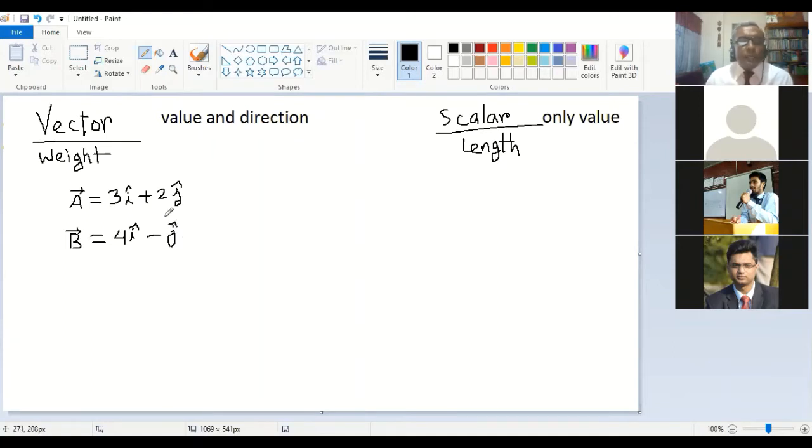If you draw the vector, then you can show some line, that is the vector, and there will be a direction, an arrow mark. If the vector is going upward, that is a different vector. If the vector is going downward, that is a different vector. And if the length of the vector is small or big, then it is a different vector.